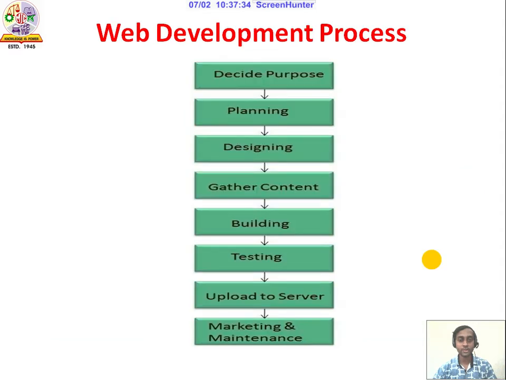In the web development process, we have to decide a number of stages. The first stage is to decide the purpose, then planning, designing, gathering content, building, testing, uploading to server, and marketing and maintenance. The main processes are planning, building, and testing. This is our programming part. Upload to server is our maintenance part. Marketing and maintenance is our publication part. In these phases, you must use the web development process stages.